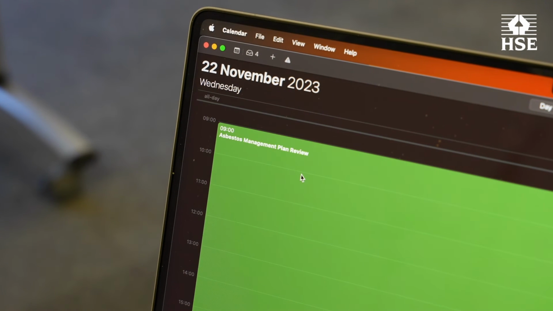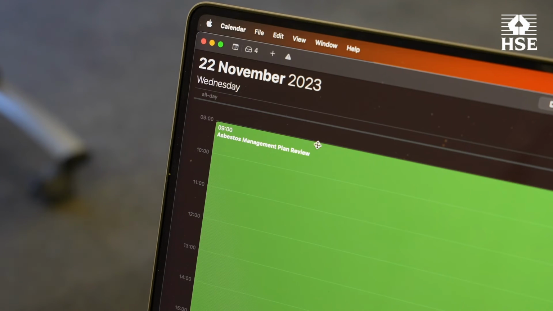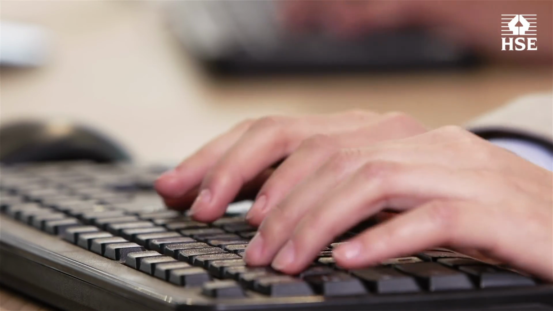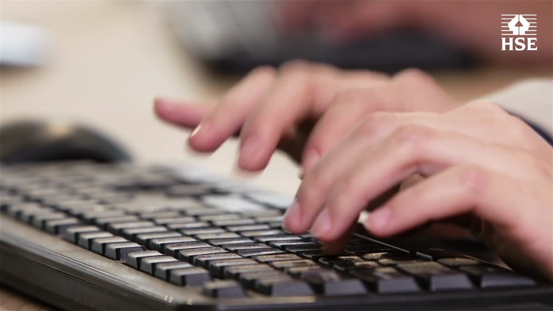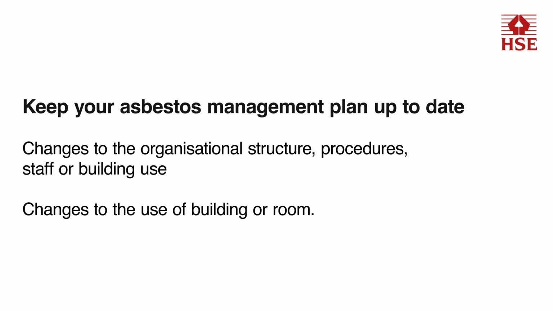A common failing that health and safety inspectors find is duty holders not keeping their documents and arrangements up to date. Your asbestos management plan is a live document that should be reviewed and updated as necessary every 12 months, or earlier if circumstances change, such as changes to the organizational structure, procedures, staff, or building use, or changes to the use of a building or room.